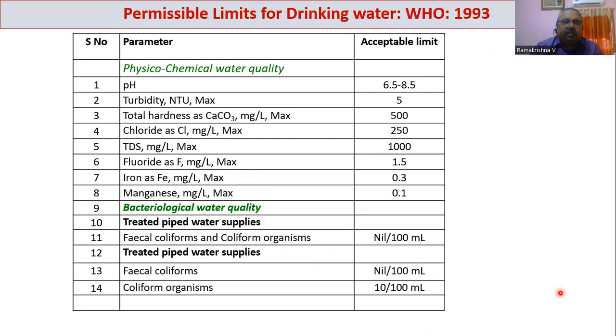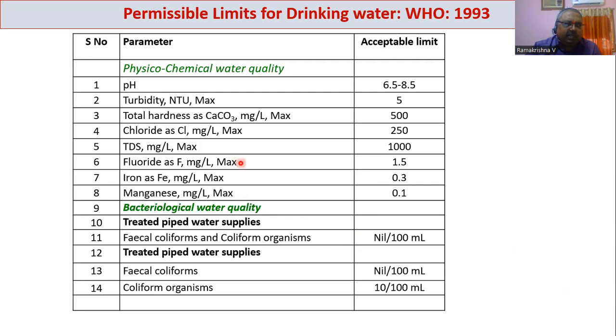So these are the WHO standards, issued in 1993. The parameters issued under WHO are limited when compared with IS 10500. Some other parameters are given, but they are not of much significance to us when we compare with the conventional drinking water quality standards.